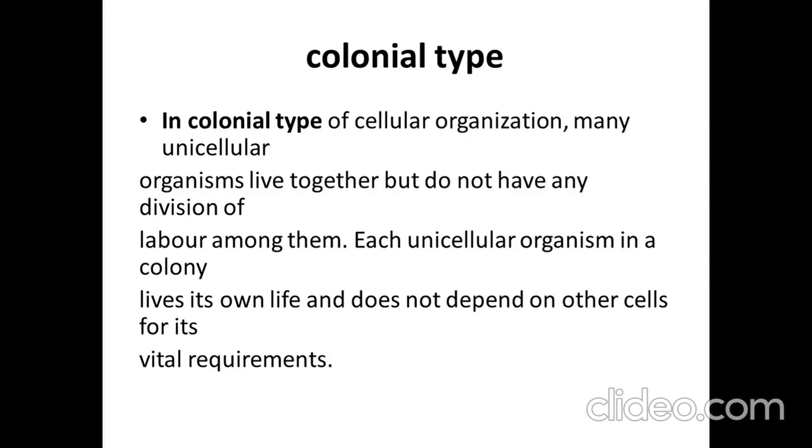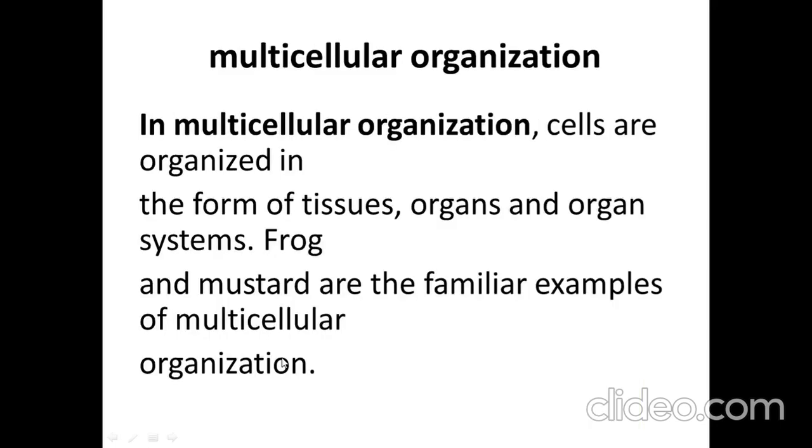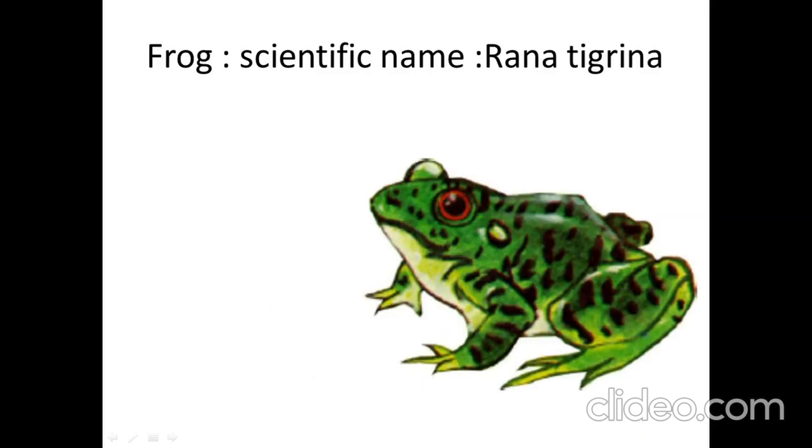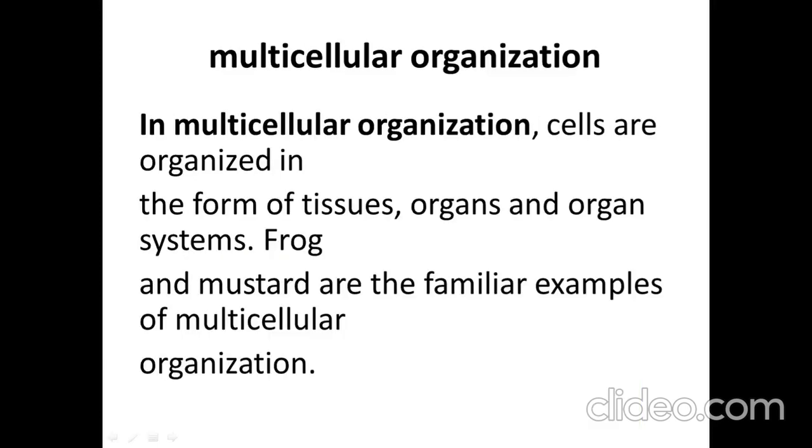So this is the colonial type of organization, and the example is volvox. Here you can see a volvox colony. The pinhead like structures are volvox cells. These make a colony and do their own function. Volvox is a green algae found in water that shows colonial organization. Hundreds of volvox cells make a colony.